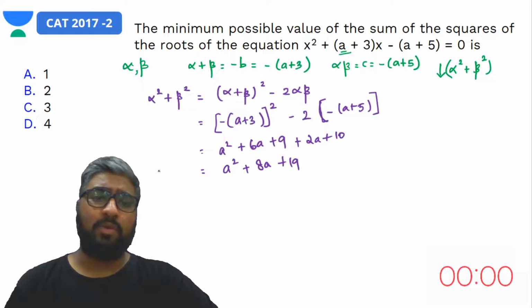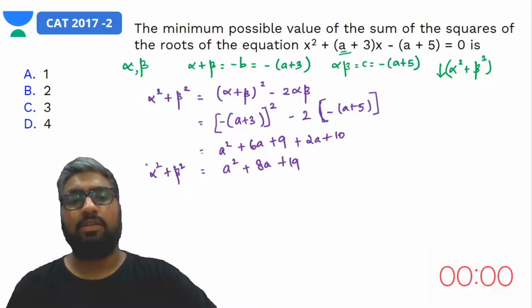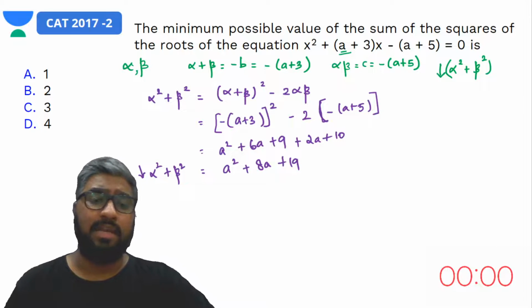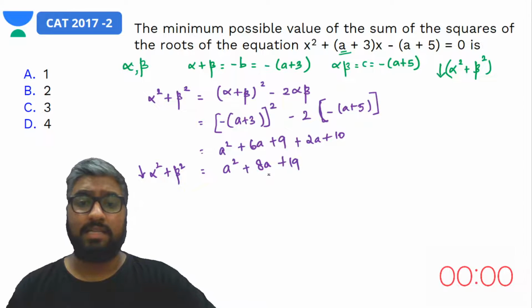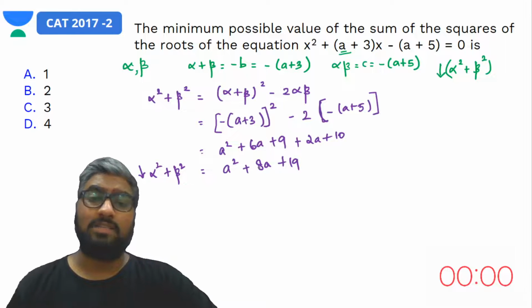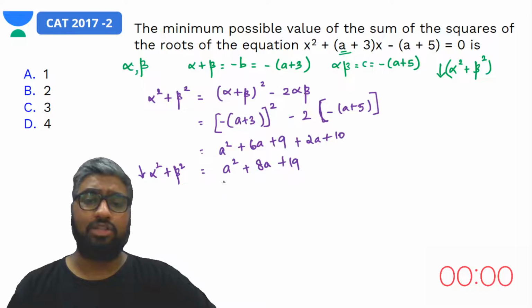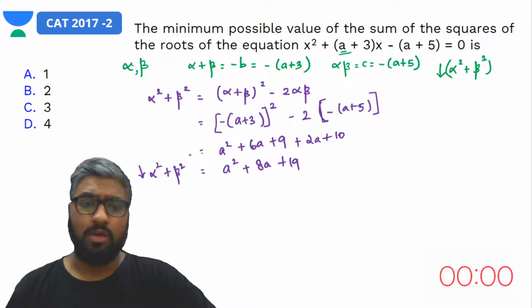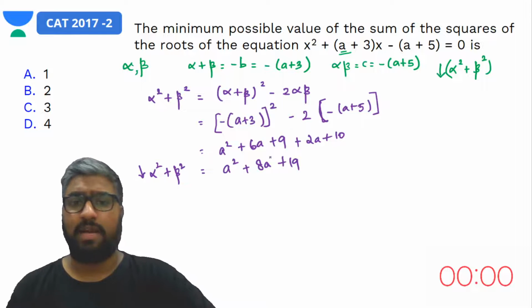So this is alpha square plus beta square, right? We need to ensure that this value is kept at a minimum. The only way that could be possible is if the value of a is something negative. But the question is not asking for the value of a, so a could be literally anything. To ensure that we get the least value for alpha square plus beta square, which has to be positive any which ways, and the answer choices abide by that,